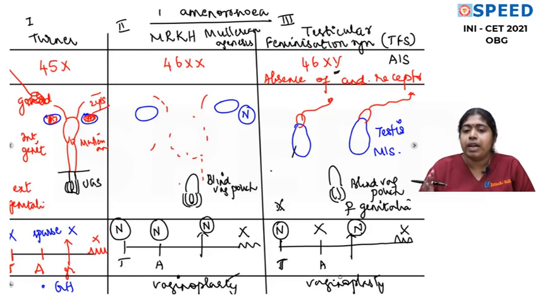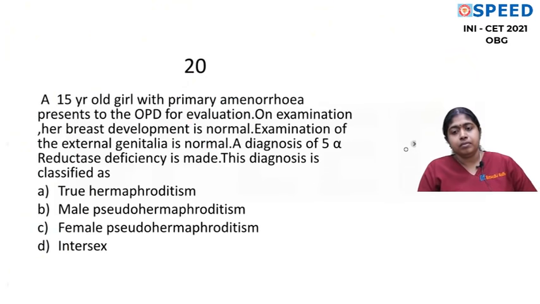So this is how you classify the 3 most important causes of primary amenorrhea. I hope I've given a complete understanding of all this. So any question can come from this, and especially with regard to AIIMS questions. Now this is a very important topic. I think this table you can take to easily revise all the 3 syndromes at the last minute.